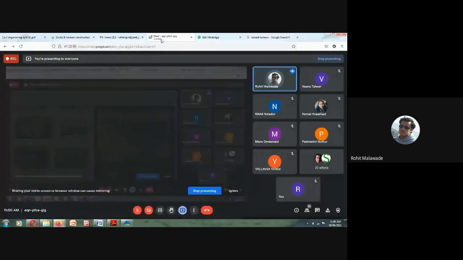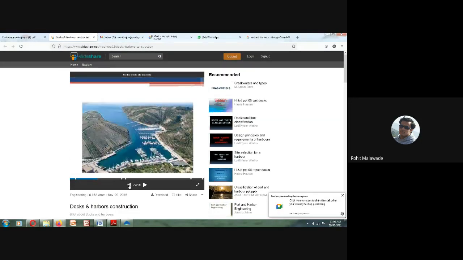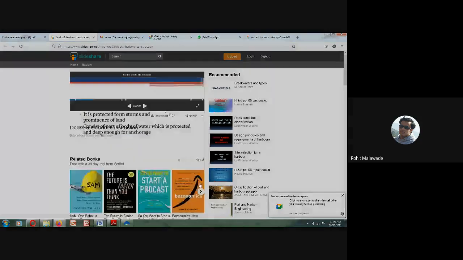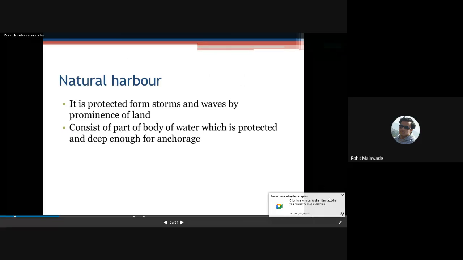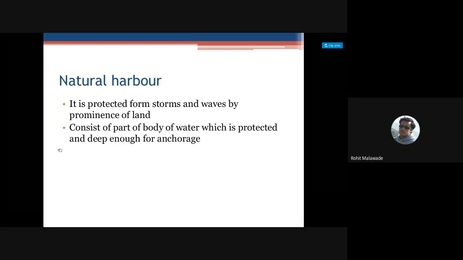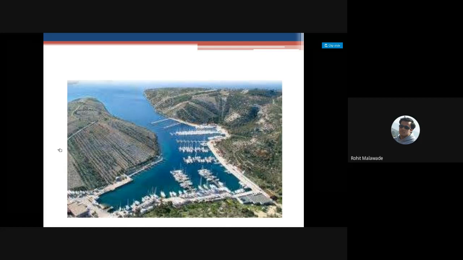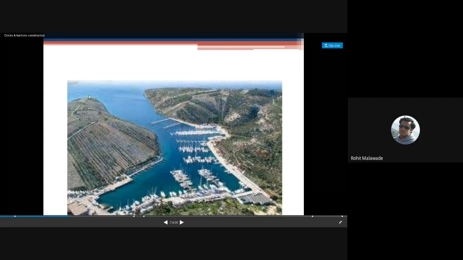So what I wanted to tell you here is that you can see it is protected from the natural waves by the predominance of a piece of land, and it consists of part of a body of water which is protected and deep for anchorage. Okay, so this is what your natural harbor is. On 1, 2, 3 sides it is covered with land, so that the turbulence will be less over here.